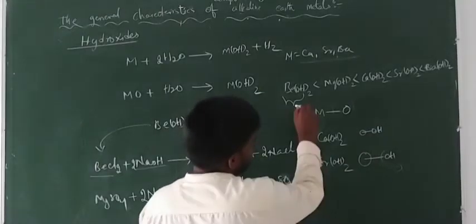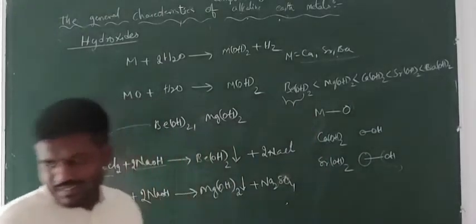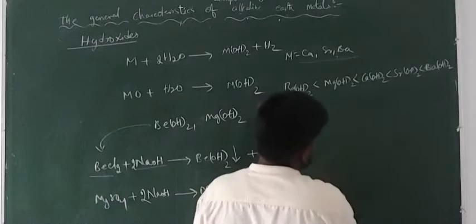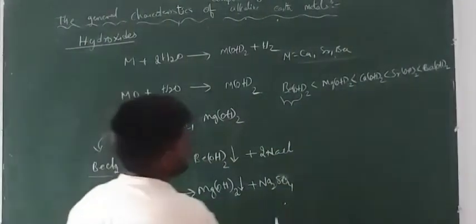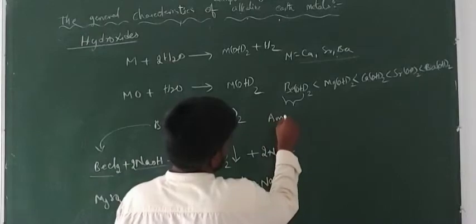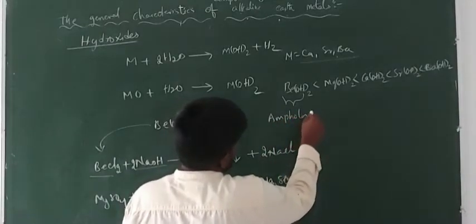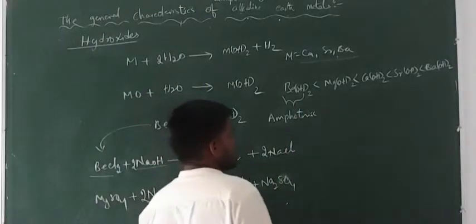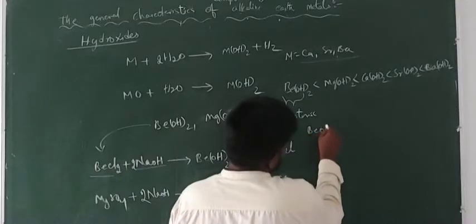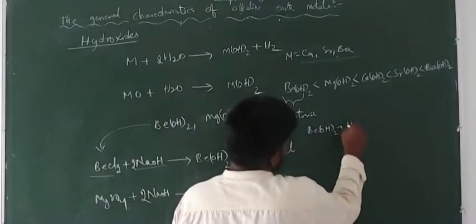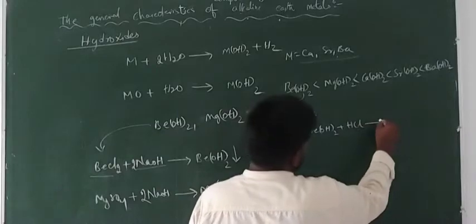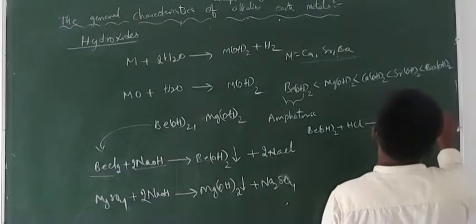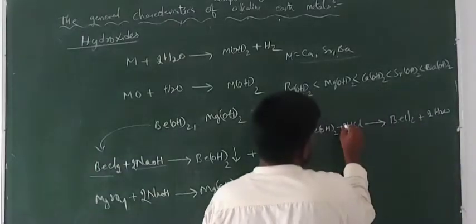However, here you see beryllium hydroxide, which is amphoteric in nature, meaning that it can react with acids and bases. Let us see one example. The reaction of Be(OH)2 with acid. Let me take HCl. Then here you can get BeCl2 plus 2 moles of water. So here balance with the 2.